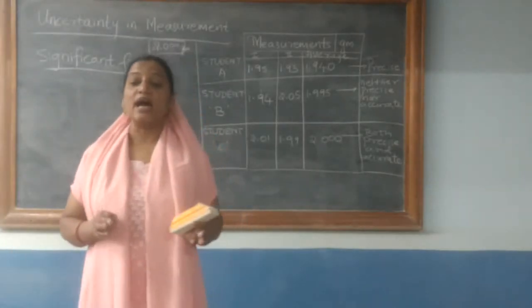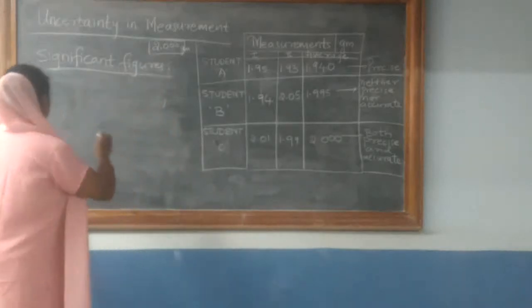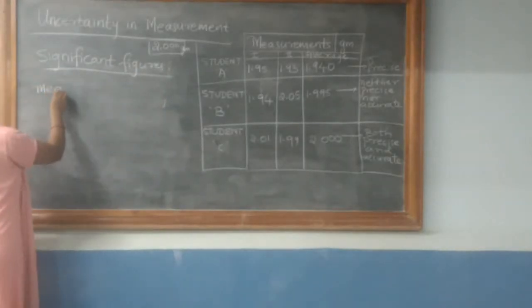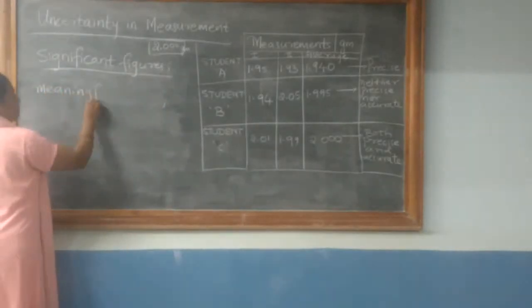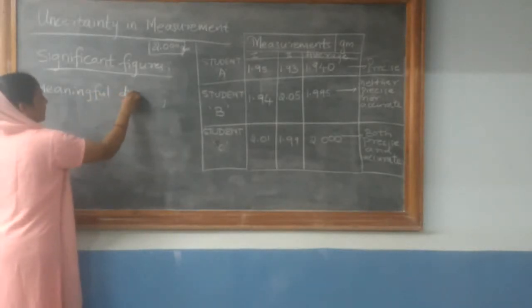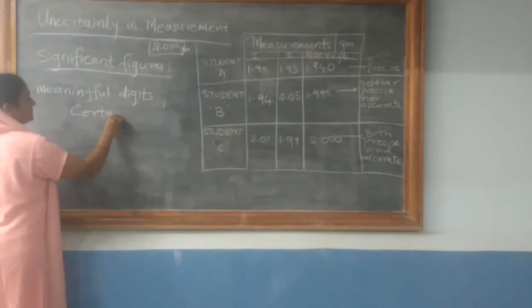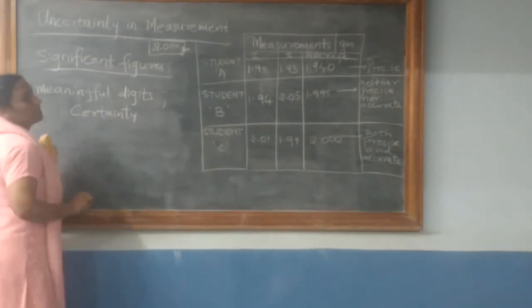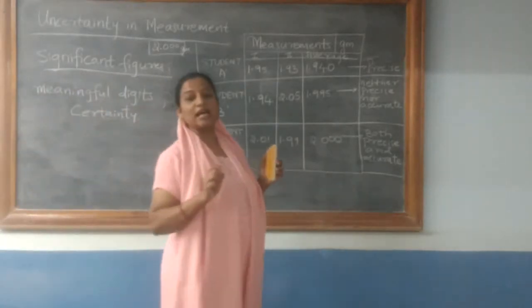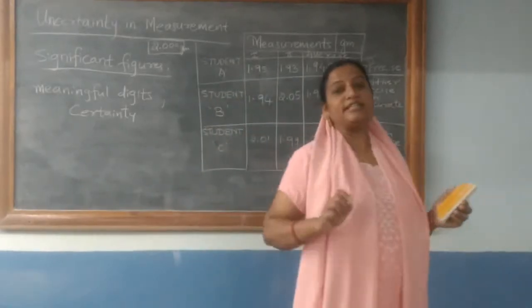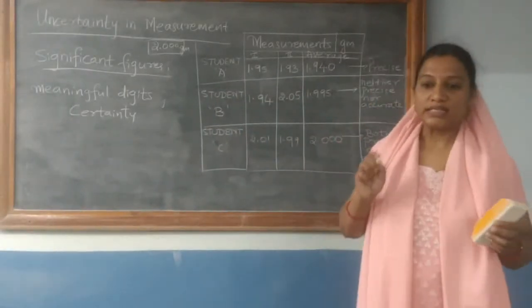Significant figures are the meaningful digits which are known with certainty.